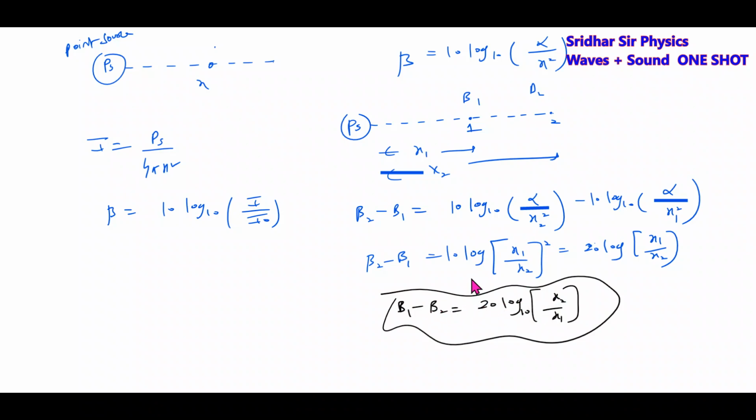This is about the basic idea of the intensity due to a point source, and you can calculate the loudness at any point using this formula, where the I naught value will be the standard 10 to the power of minus 12 watt per meter square.